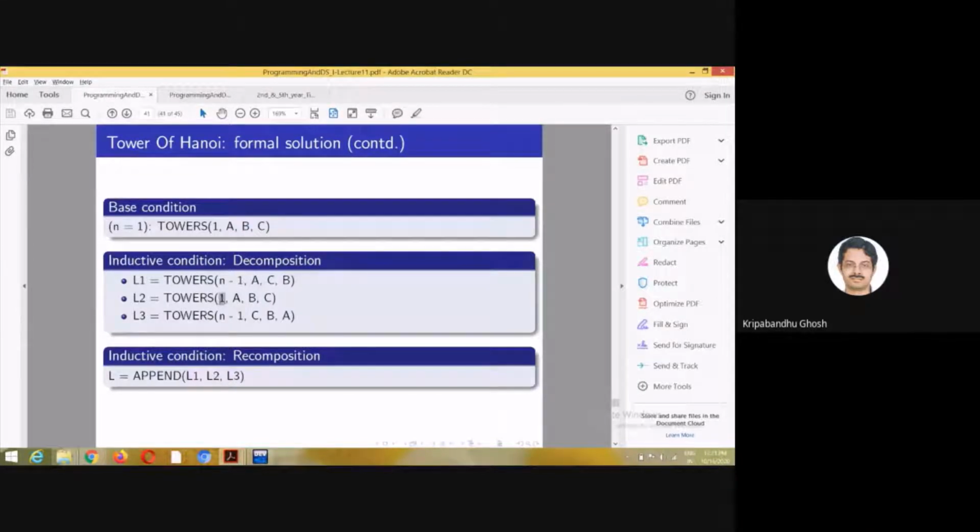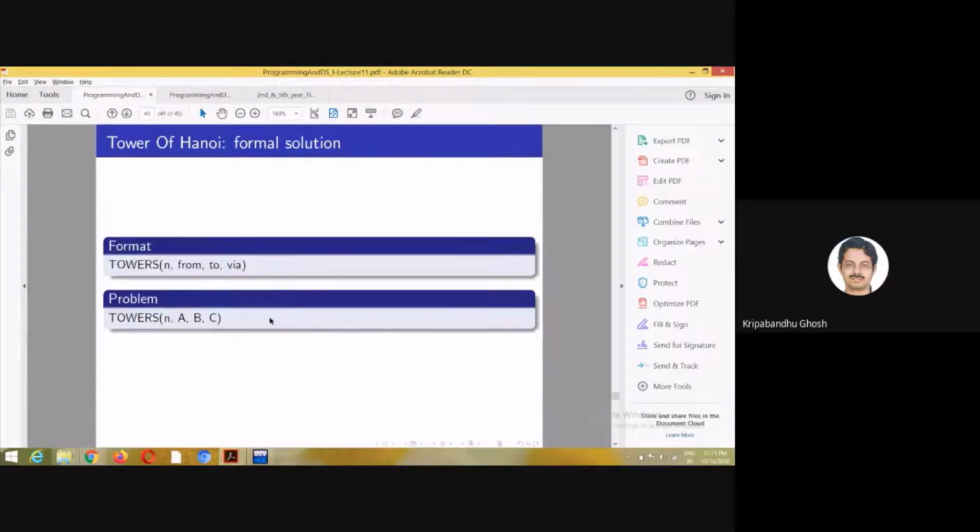Then for the solitary disk which is residing at A, I'm moving it to B. I'm not using C. So this is the base condition again. And then finally, I am invoking the subproblem n minus 1 from C to B using A. So these are the 3 subproblems I'm solving to solve this problem. Which problem? This problem.